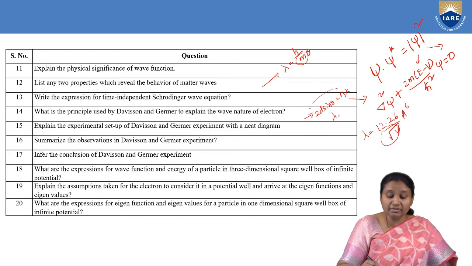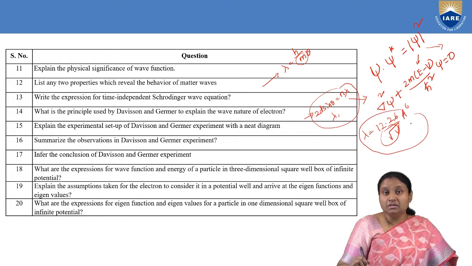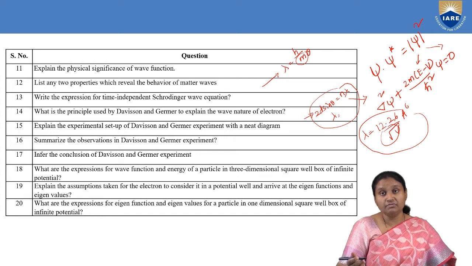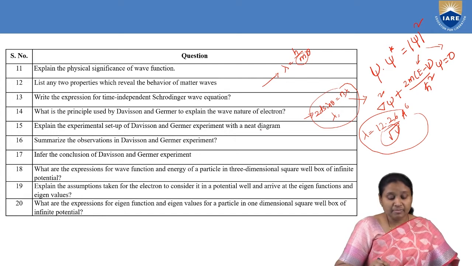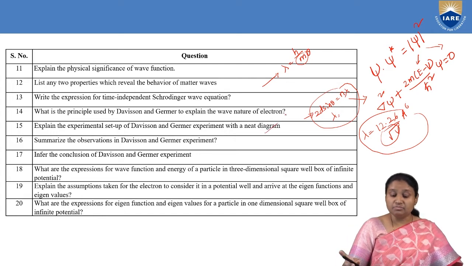And he has seen that the wavelength calculated from Bragg's law and the wavelength calculated using de Broglie's hypothesis came out to be the same. So that's how he explained that an electron, when it is made to move, will behave as a wave. Explain the experimental setup of Davisson and Germer's experiment.